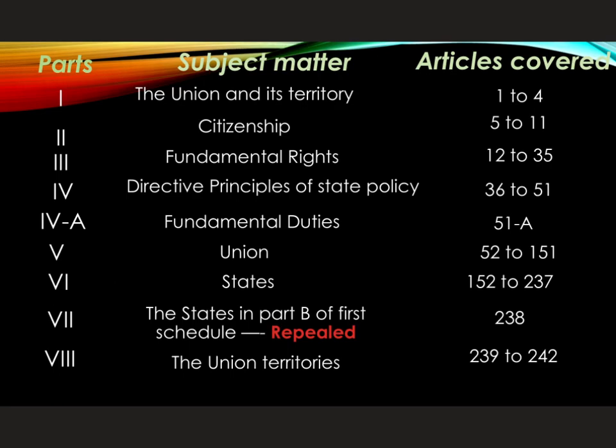Originally, the Indian Constitution consisted of just 22 parts, and later one part was deleted and 4 more parts were added to the Indian Constitution. Now we have 25 parts.